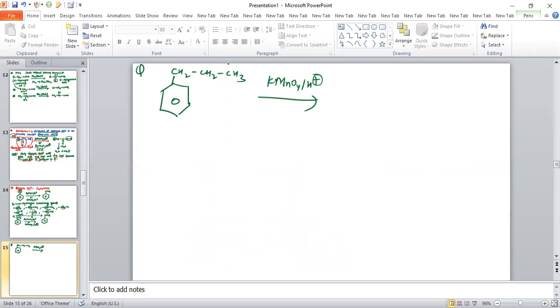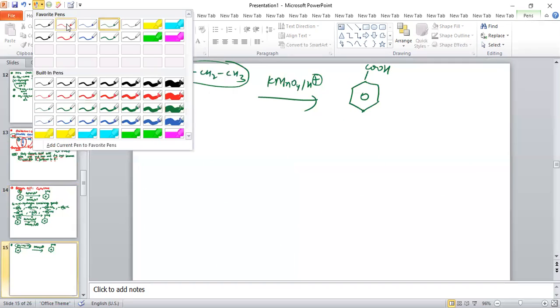So this is basically an alpha hydrogen containing group. So this will oxidize into carboxylic acid, basically benzoic acid, you can say.